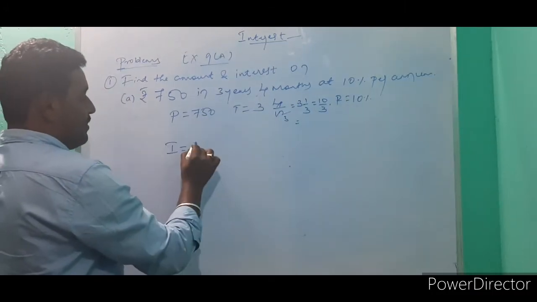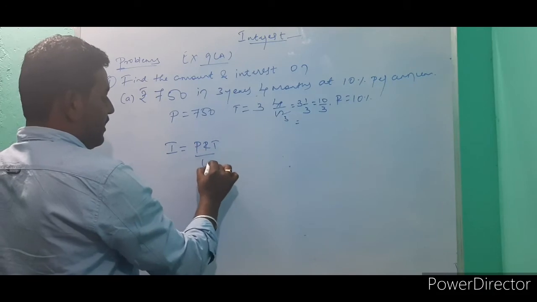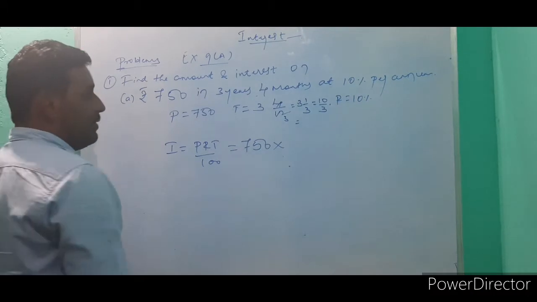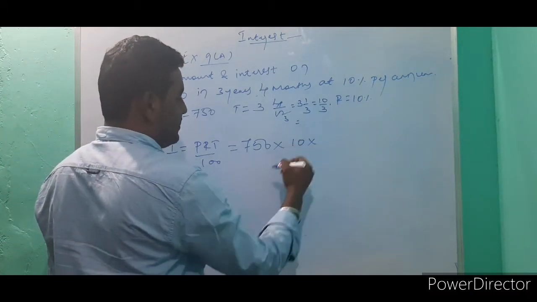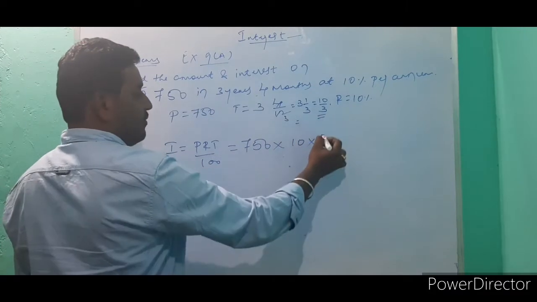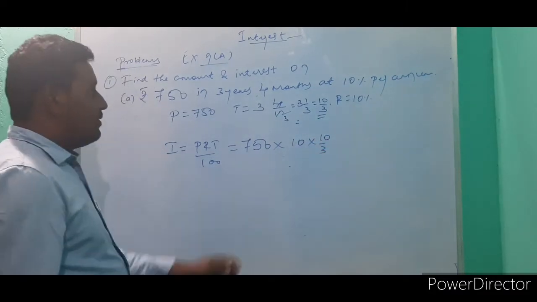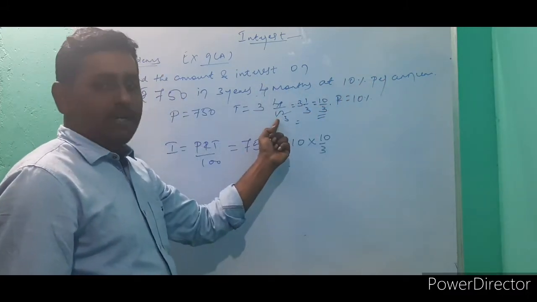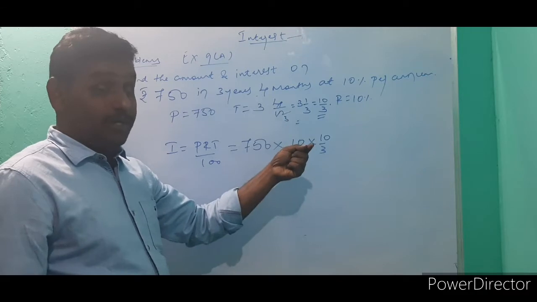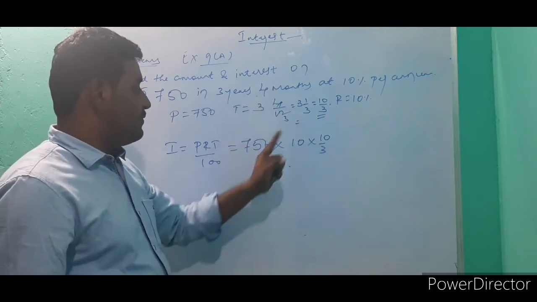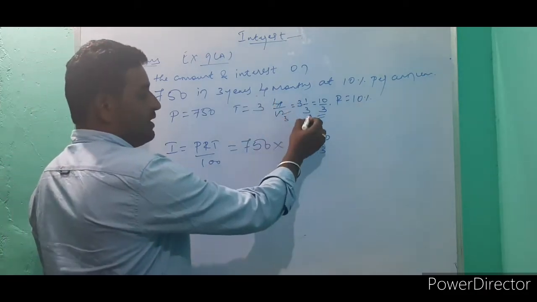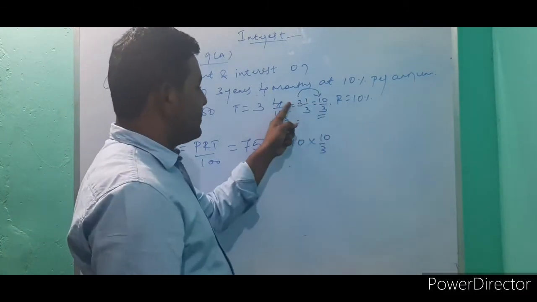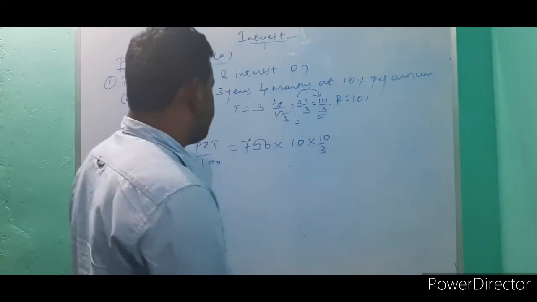So you can consider the formula PRT divided by 100. P is equal to 750, into rate of interest 10%. T is equal to how much? 10 by 3, for 3 years 4 months. Per annum means 4 divided by 12 you can take, because per year is 12 months. We get 1 by 3. This mixed fraction converts into an improper fraction: 3 3s are 9, 9 plus 1, 10.